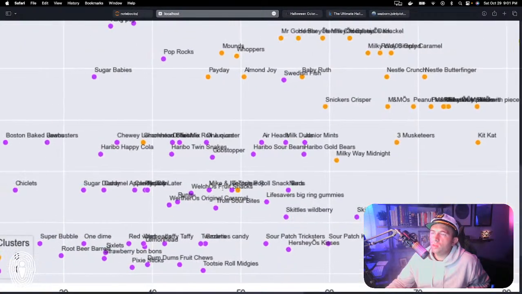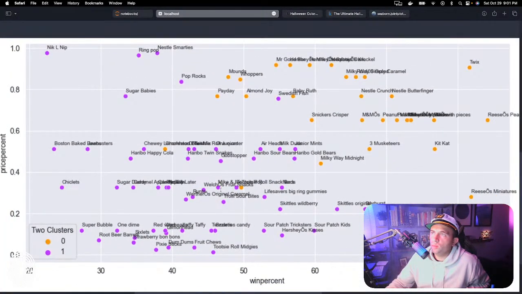Let's just look at the top one first real quick. Again, we did not really look at the data after clustering. We're just looking at it purely after we have visualized it. So let's just look at a couple here. In the purple cluster we have Boston Baked Beans, Chiclets, Super Bubble, Nik-L-Nip.